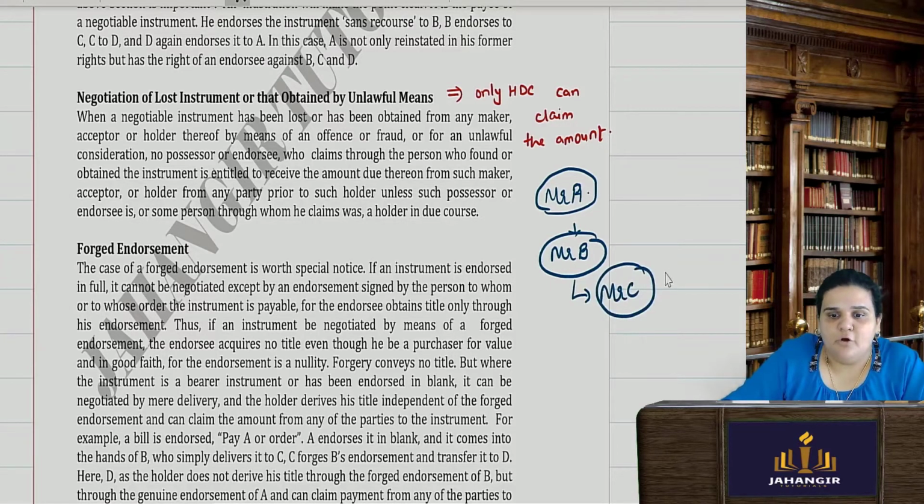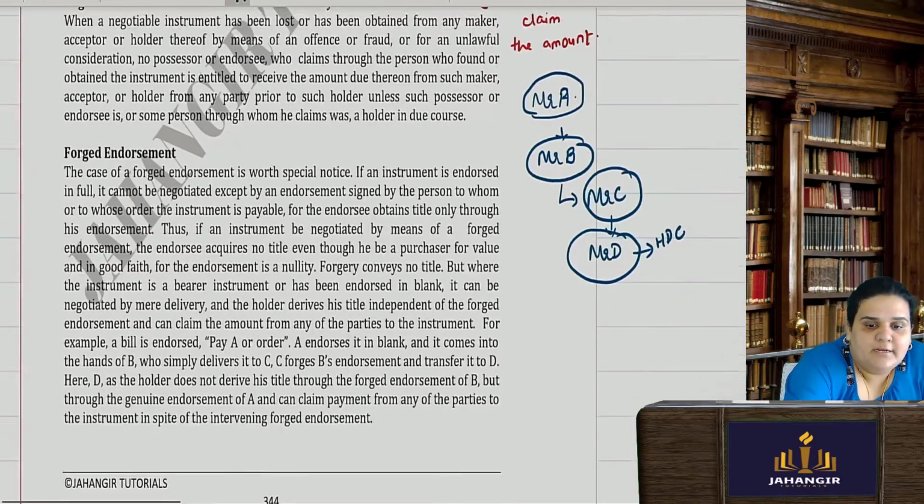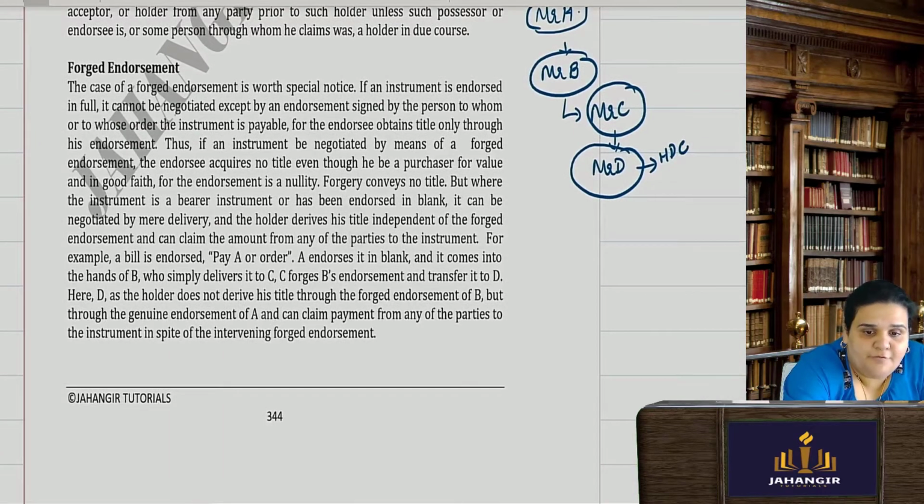The instrument was lost by Mr. B and it came into the hands of Mr. C. He forged the signatures and gave it to Mr. D. So Mr. D, being the holder in due course, can claim the amount from the prior party. Otherwise, nobody else can claim the particular amount. You will understand this better with an example of a forged endorsement.